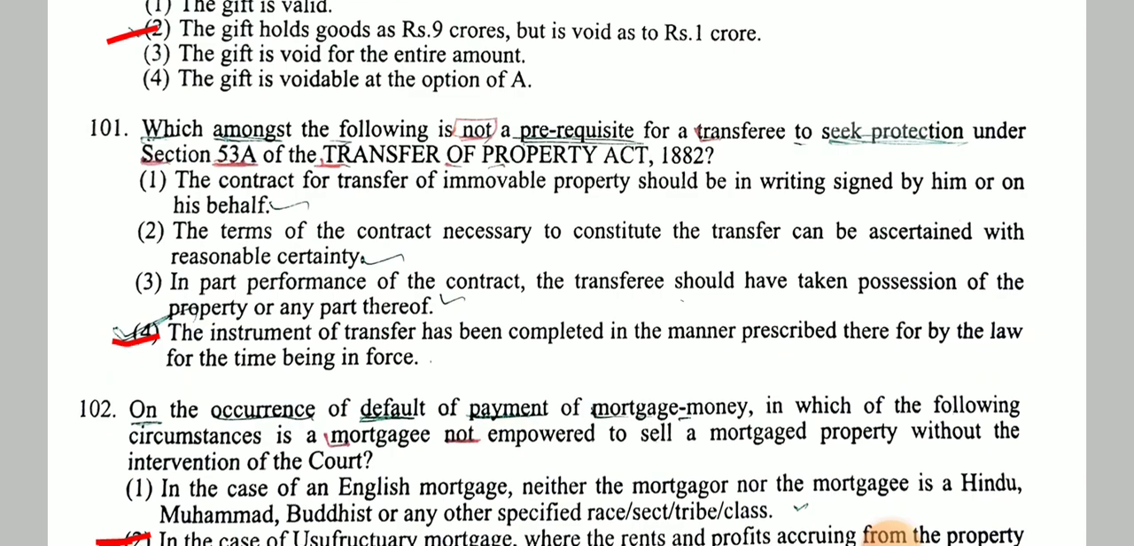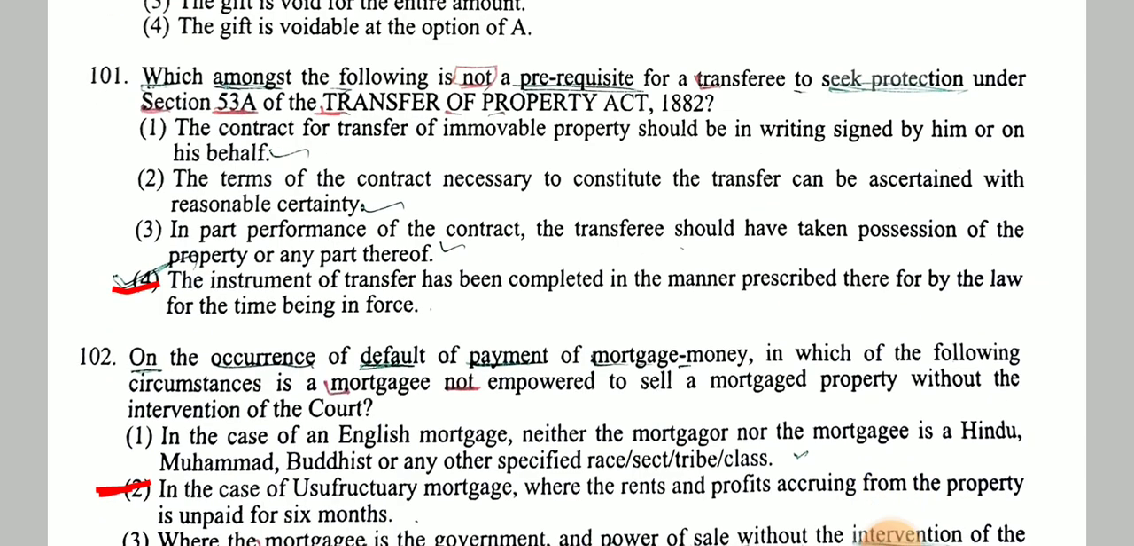Next question. Which among the following is not a prerequisite for a transferee to seek protection under Section 53A of the Transfer of Property Act 1882? Answer is the instrument of transfer has been completed in the manner prescribed therefor by the law for the time being in force.